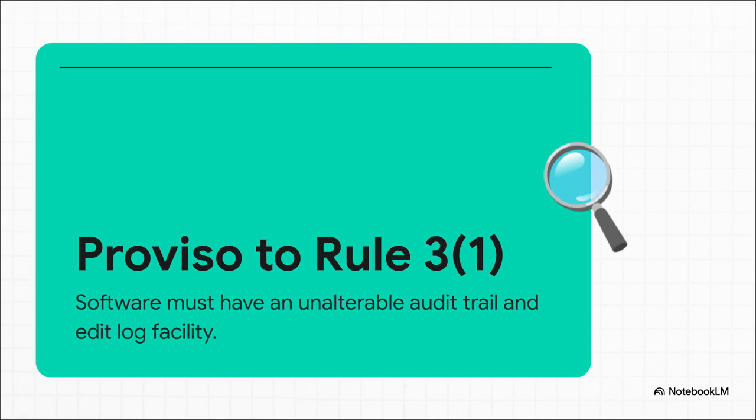The legal backbone making all this happen is the Proviso to Rule 3.1 of the Companies (Accounts) Rules, 2014. If you're prepping for an exam, memorize that exact statute, write it down, underline it. But in plain English, just think of it as the digital accountability law. It essentially says that if your company uses accounting software, that software must meet some very specific, completely non-negotiable requirements.